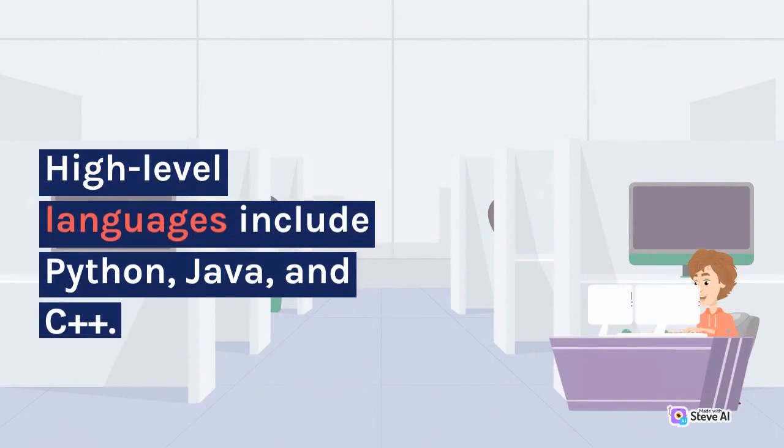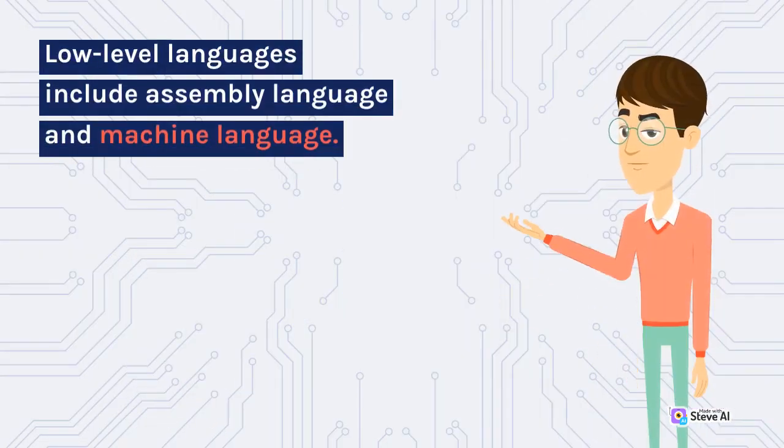High-level languages include Python, Java, and C++. Low-level languages include assembly language and machine language.